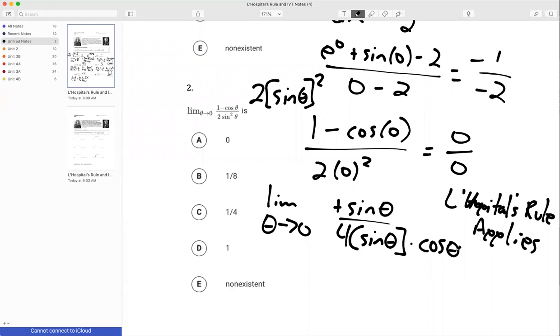So 2 ways, the long way and the short way. The long way, if I have 0 over 0, it's an indeterminate form, and I could do L'Hopital's rule again, right? So I could do that, or what about this? What's the shortcut? The sine of thetas will cancel, right? And I'm left with a 1. So then I plug in 0. The cosine of 0 is 1, and I'm left with 1/4. So the correct answer is 1/4.